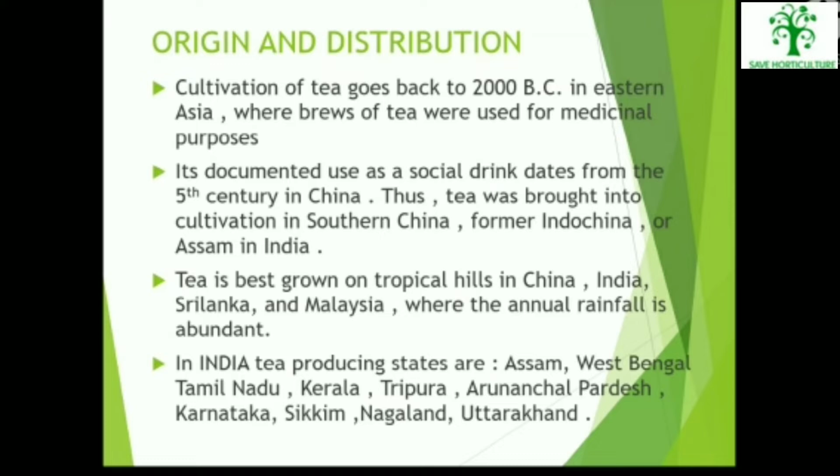Origin and distribution. Cultivation of tea goes back to 2000 BC in Eastern Asia, where brews of tea were used for medicinal purposes. Its documented use as a social drink dates from the 5th century in China. Thus, tea was brought into cultivation in southern China, former Indochina or Assam in India. Tea is best grown on the tropical hills in China, India, Sri Lanka and Malaysia, where the annual rainfall is abundant. In India, tea producing states are Assam, West Bengal, Tamil Nadu, Kerala, Tripura, Arunachal Pradesh, Karnataka, Sikkim, Nagaland and Uttarakhand.